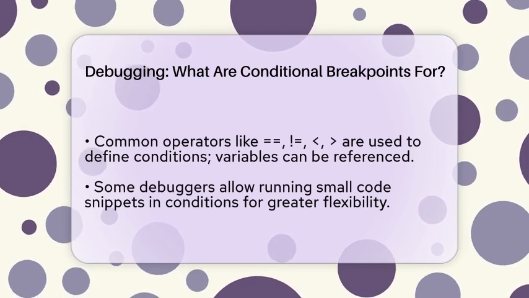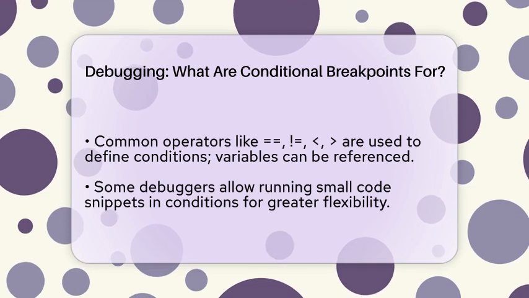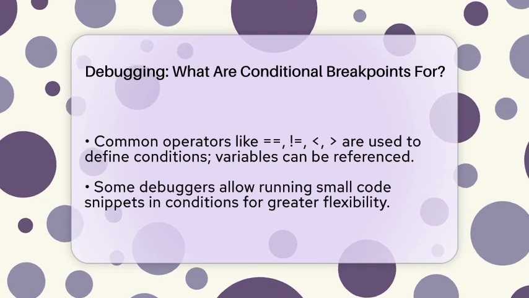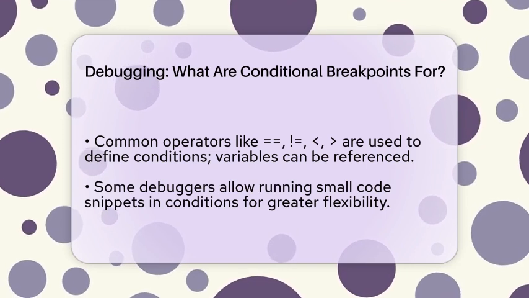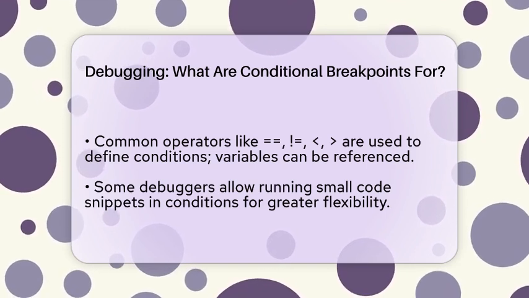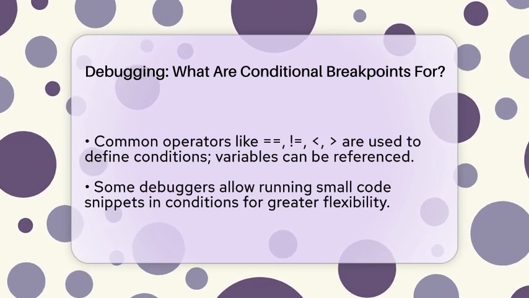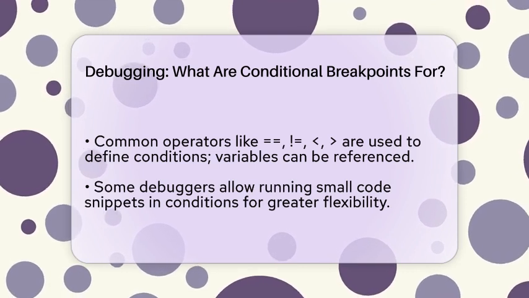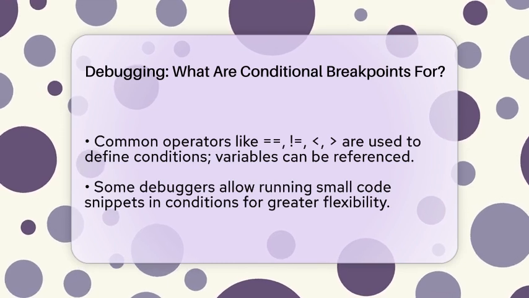Using these breakpoints helps you avoid wasting time stepping through code that isn't relevant. You can focus only on the data or situation that's causing the problem. For example, if a bug only happens when a variable is above a certain value, you can set a conditional breakpoint to pause only when that happens. This makes reproducing bugs easier and faster.